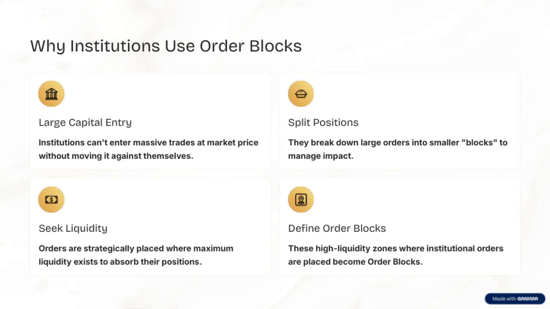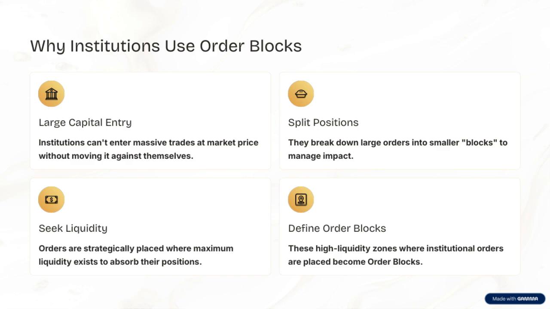Now, let's talk about these high liquidity zones where institutional orders are placed. These zones are what we call order blocks. Essentially, they are strategic areas in the market where institutions tend to put their large orders because there's a lot of liquidity there. This means they can execute their trades with minimal impact on the price. When we say define order blocks, we're referring to these specific zones that serve as key points for institutional activity.